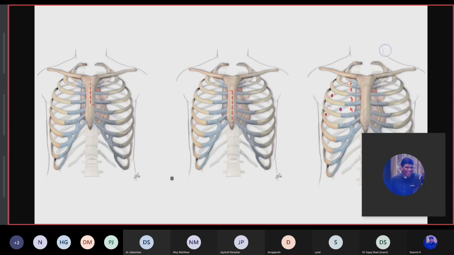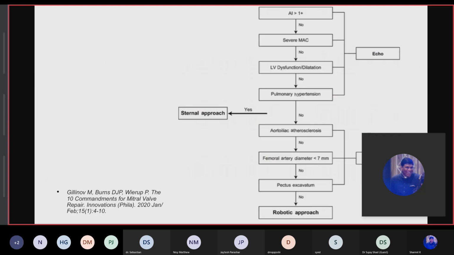Now, this is a very good article, the 10 commandments for mitral valve repair, where they have shown the algorithm for deciding whether it's a good patient for right thoracotomy. So when the AR is more than 1, and there is severe MS, mitral annular calcification, when there is LV dysfunction or dilatation, when there is pulmonary hypertension, if any of this is present, then you should go for the sternal approach.